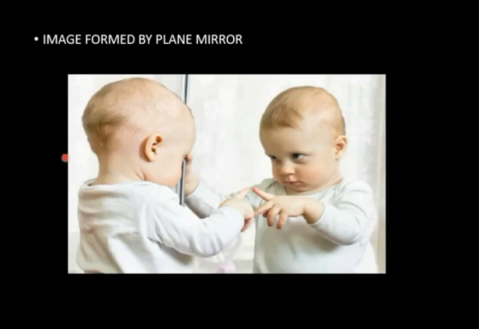When we stand in front of a mirror, an image is formed which we cannot obtain on a screen. That's why it is always virtual. So the first point: image formed by plane mirror is virtual. If it is virtual, it means it is erect. Third point, distance of object from the mirror is equal to distance of the image from the mirror. Height of the image is equal to height of object. These are the properties of image formed by plane mirror.